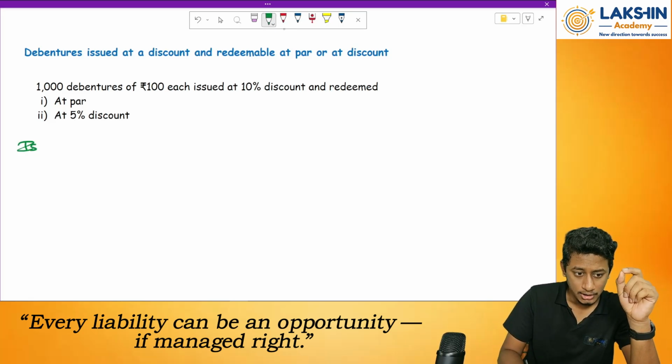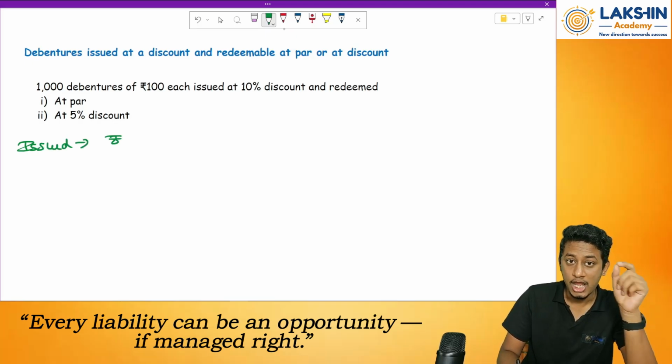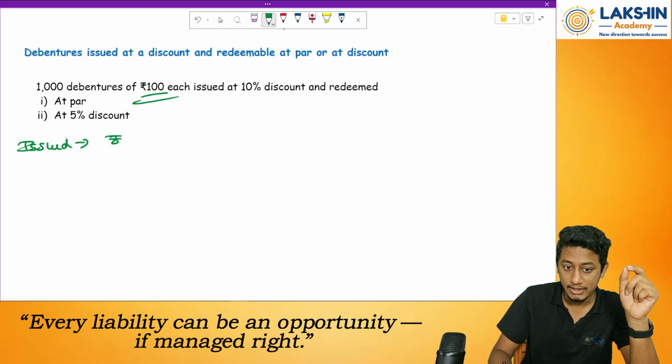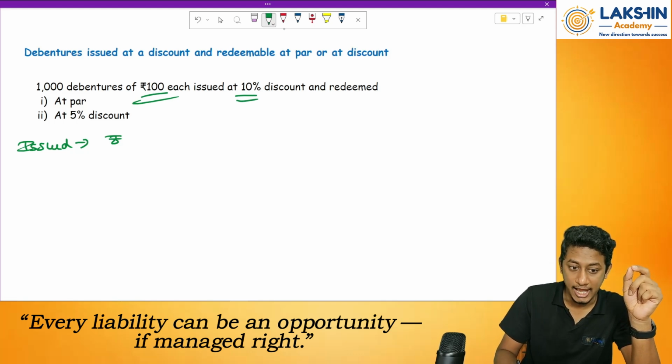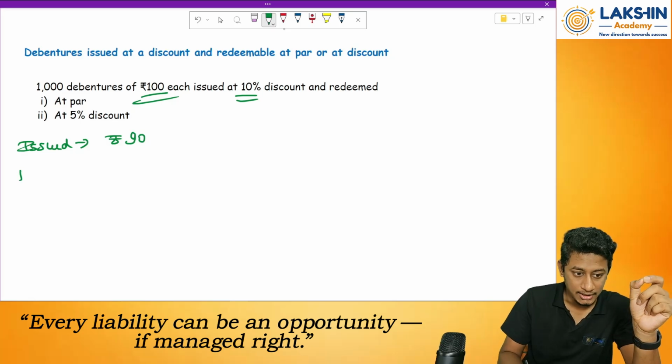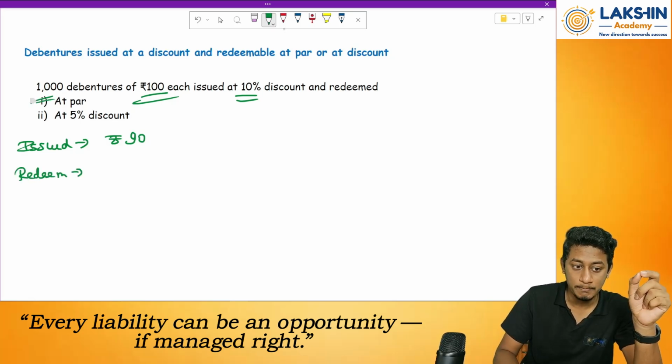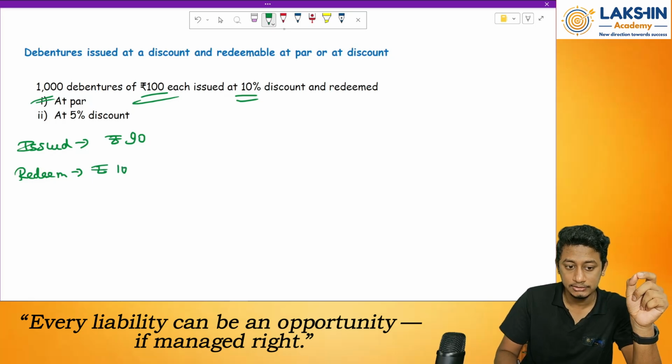What is the rate at which it is issued? Rupees 100 was the face value, but at a discount of 10%. So the amount will be 100 minus 10%, that is 90 rupees. Right? Then redemption. It is redeemed at what? First of all, par. That means at rupees 100.